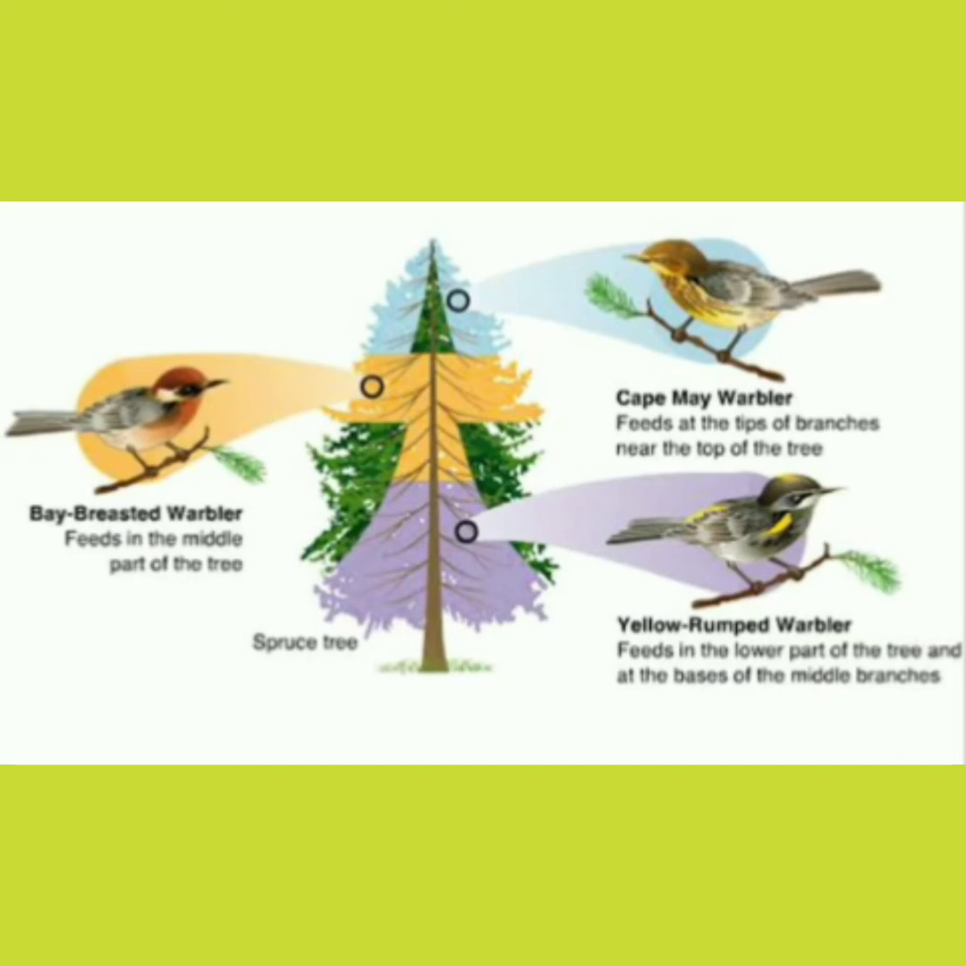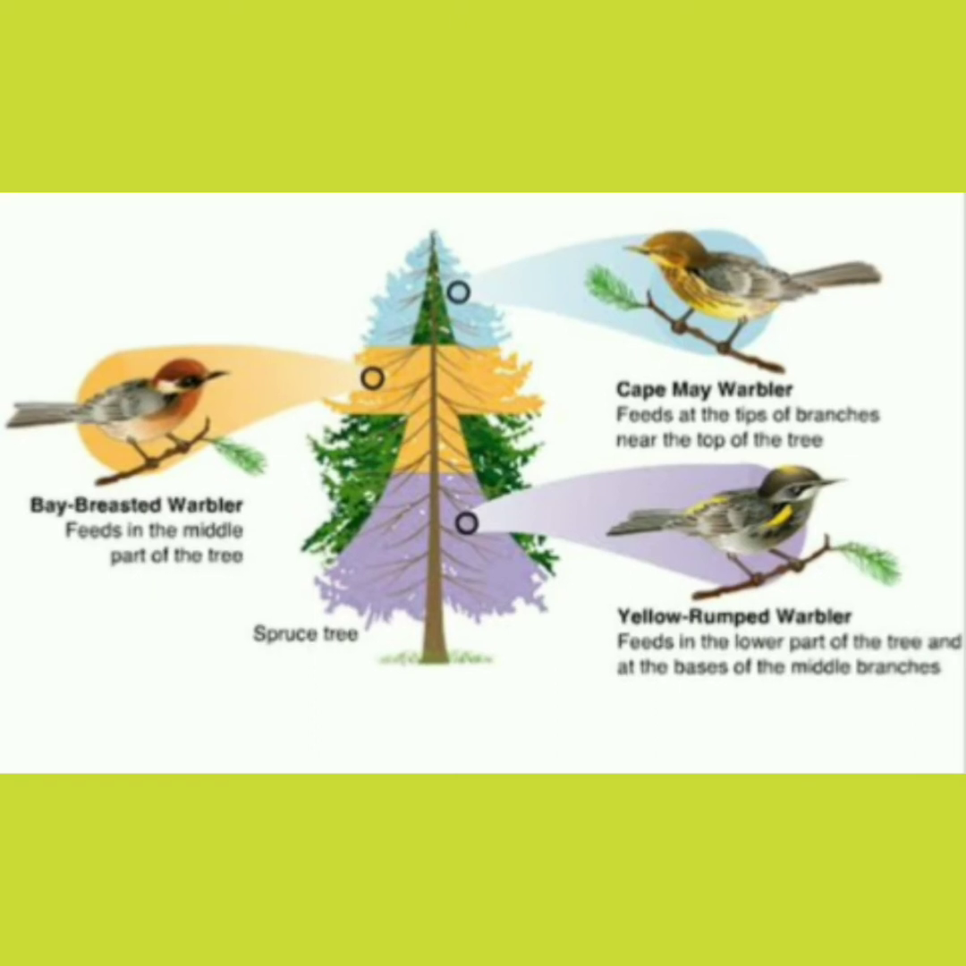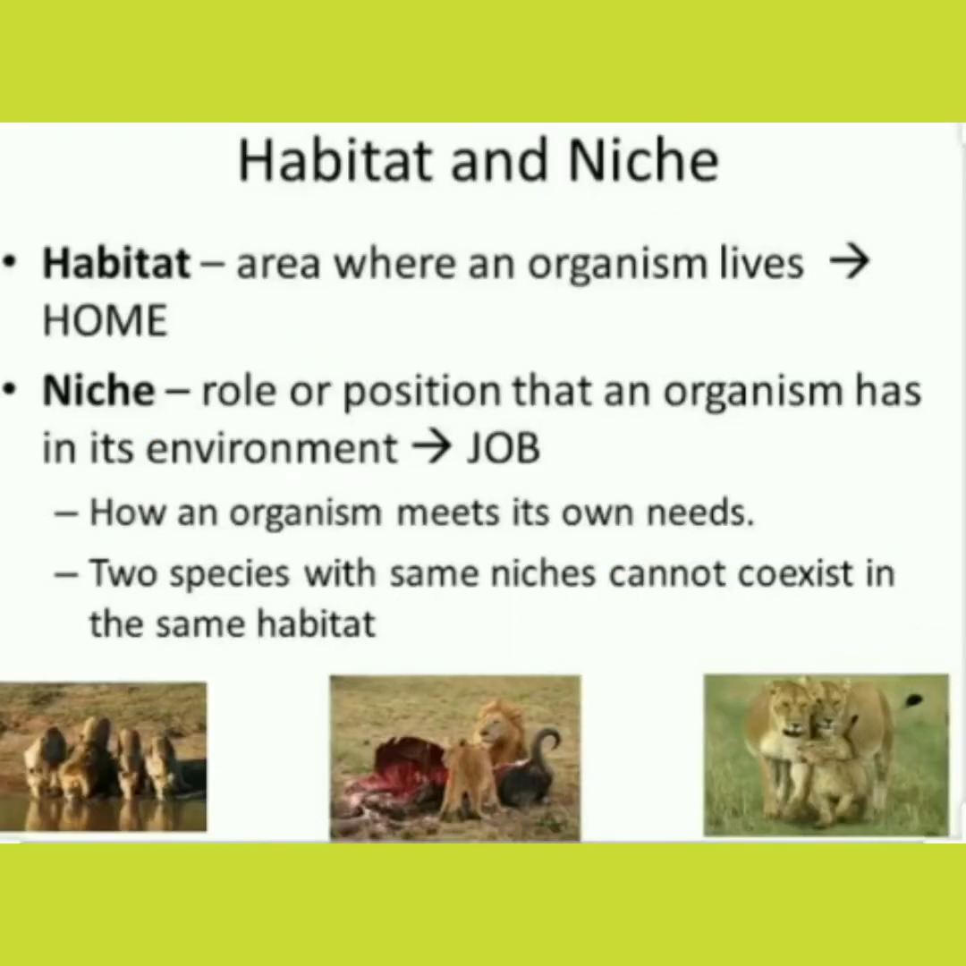For example, there are three different species of warbler birds and they live in the same habitat. But each of these warbler species has a different niche in its tree habitat. By feeding in different areas of the tree, the birds avoid competition with one another for food. So, in simple language, habitat is the home where an organism lives, and niche is the role played by an organism in that particular environment.